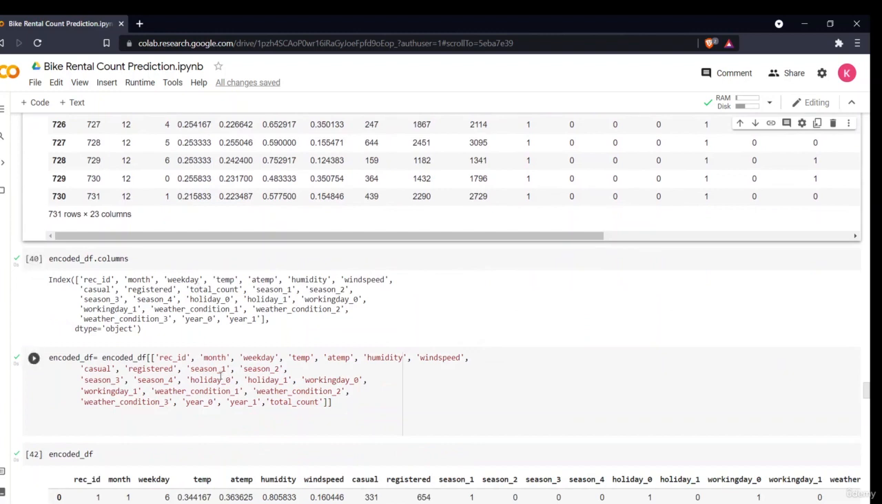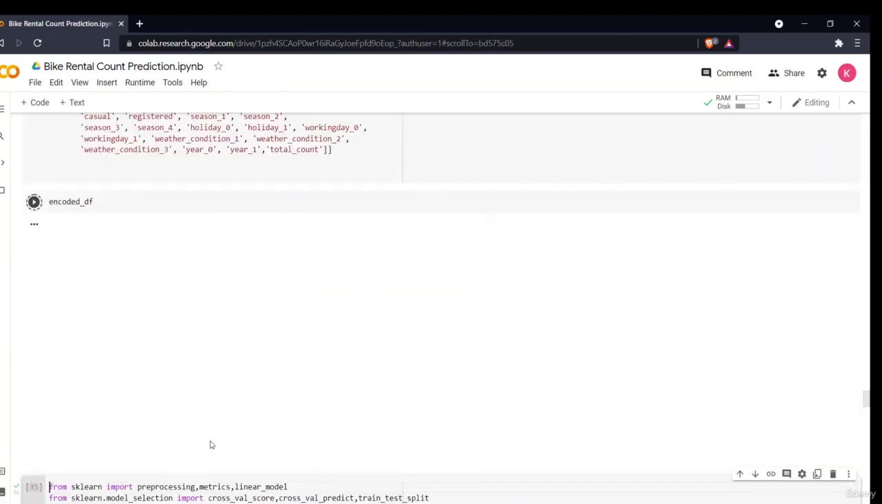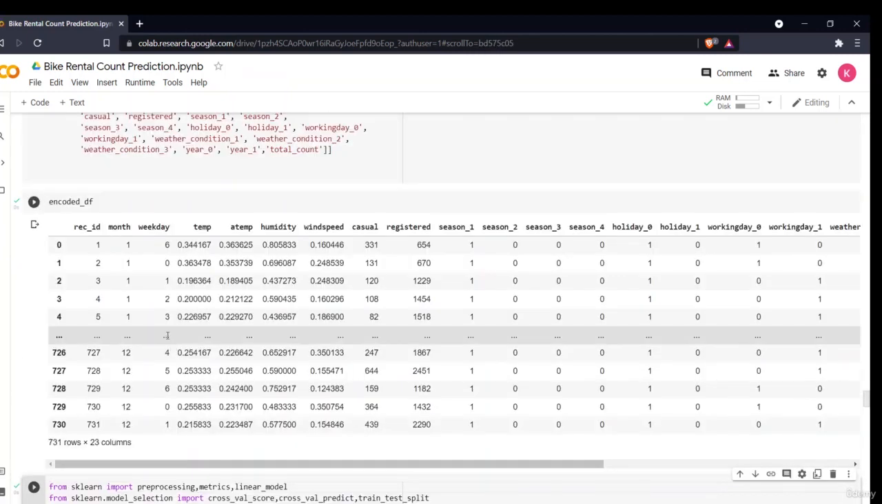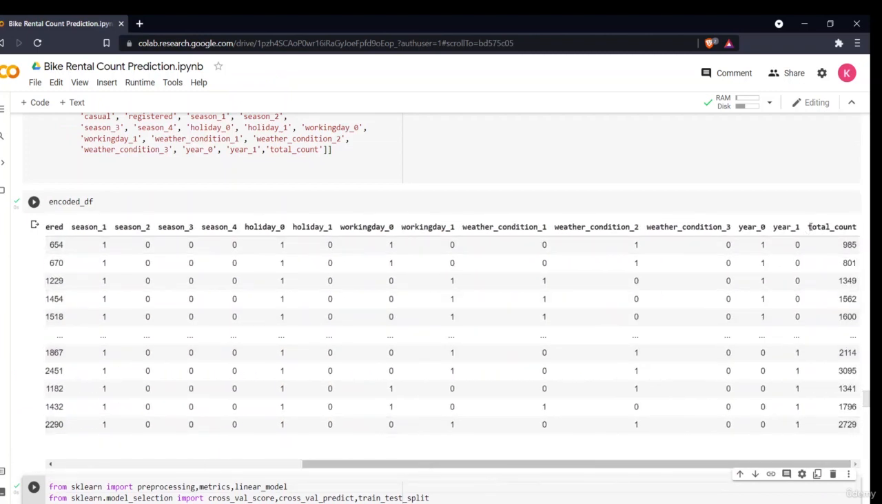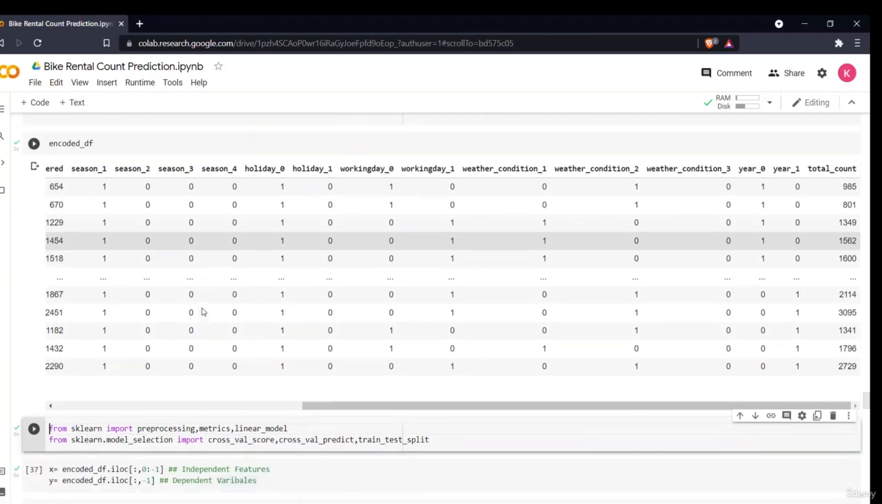I'll take total count from here and put total count in the last. Then I'll say encoded df is equal to show me in this manner. Then my encoded df is correct. If I see my encoded df, my total count is present at the last. Now I can easily split my data.